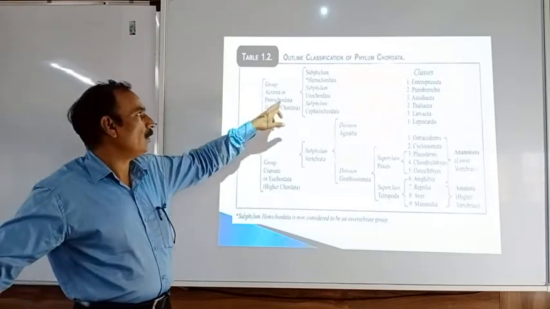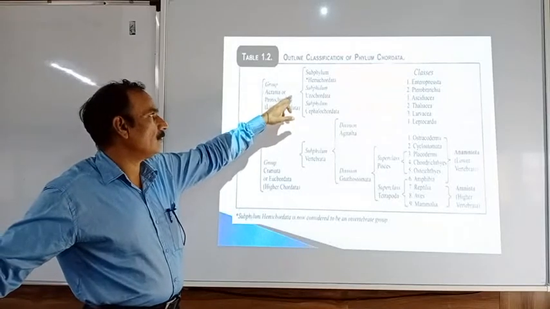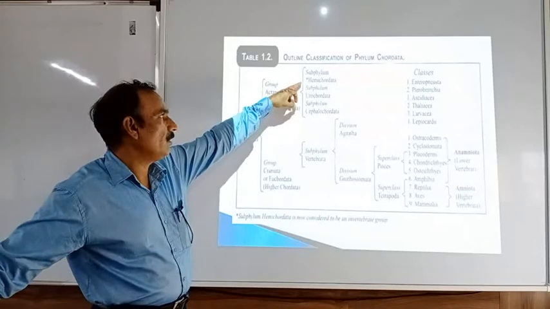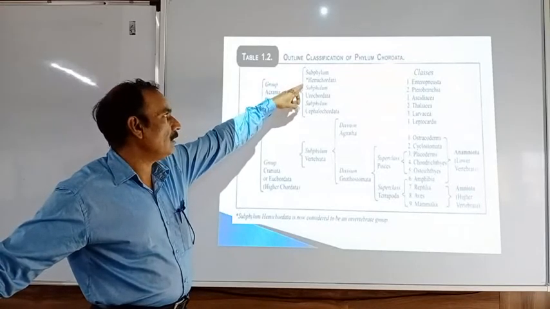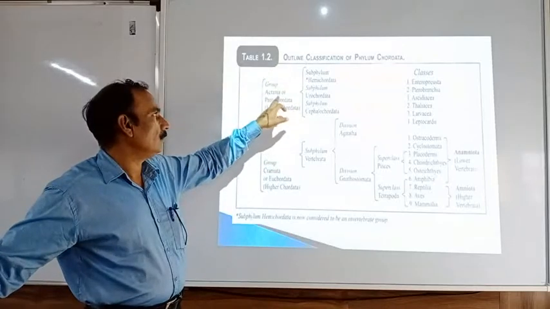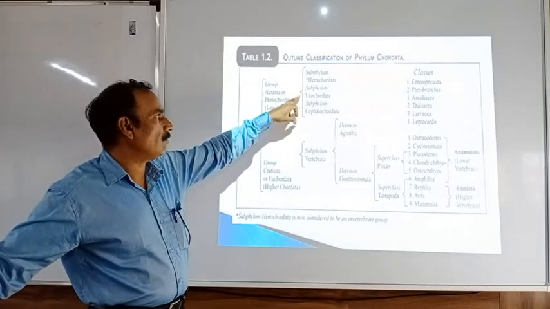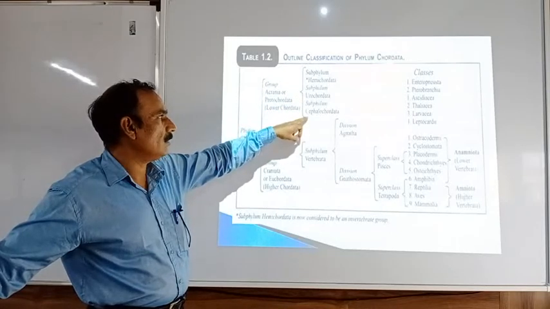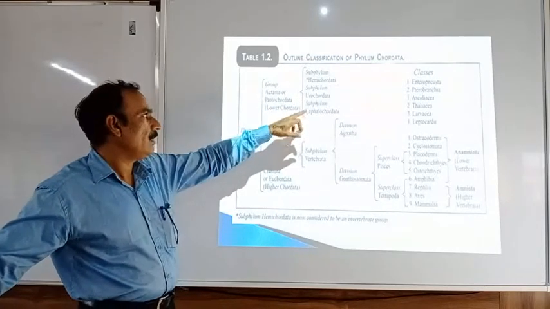Then group Acraniata is divided into subphylum Hemichordata. Nowadays, this Hemichordata is included in the invertebrates. So Acraniata is divided into two subphyla. Number one, Urochordata, and second one is the Cephalochordata.